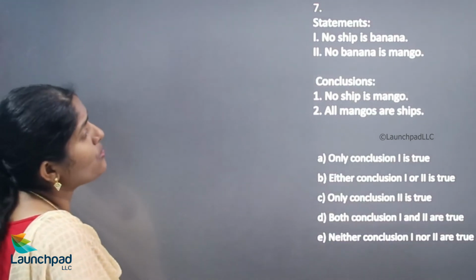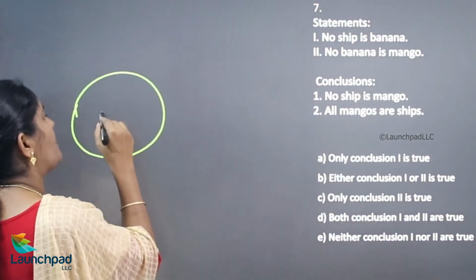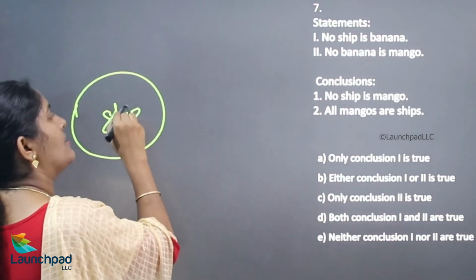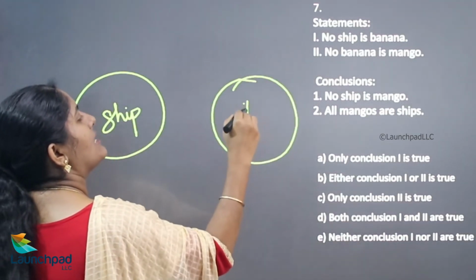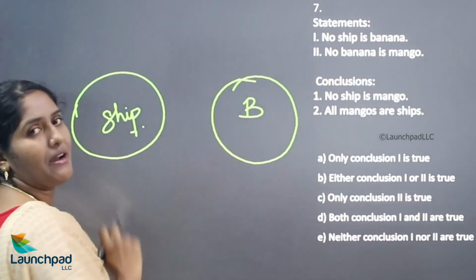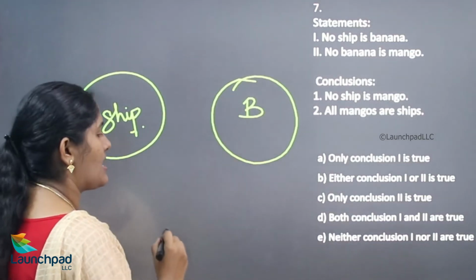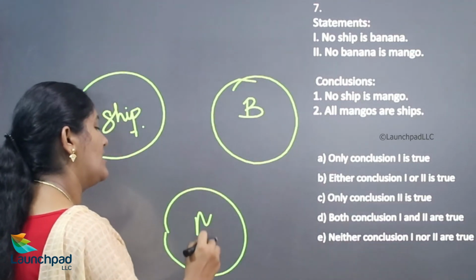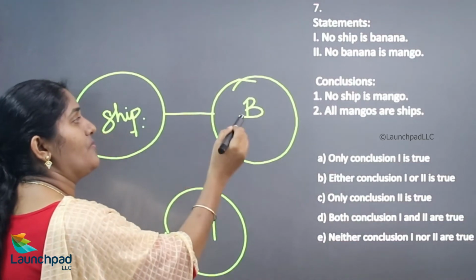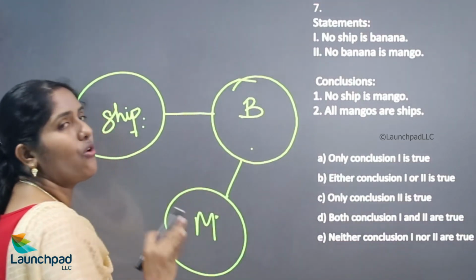Statements: no ship is banana. There is no relationship between ship and banana. After that, no banana is a mango. These two objects have no relationship, and these two objects have no relationship.